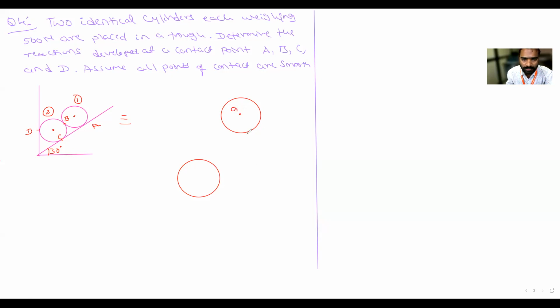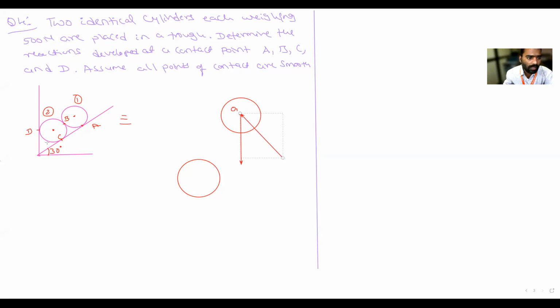Its weight is acting in the downward direction. Where are the contact surfaces? There is contact at A. Correct? When there is a contact surface at A, there will be a normal reaction. So I will draw this normal reaction at A.